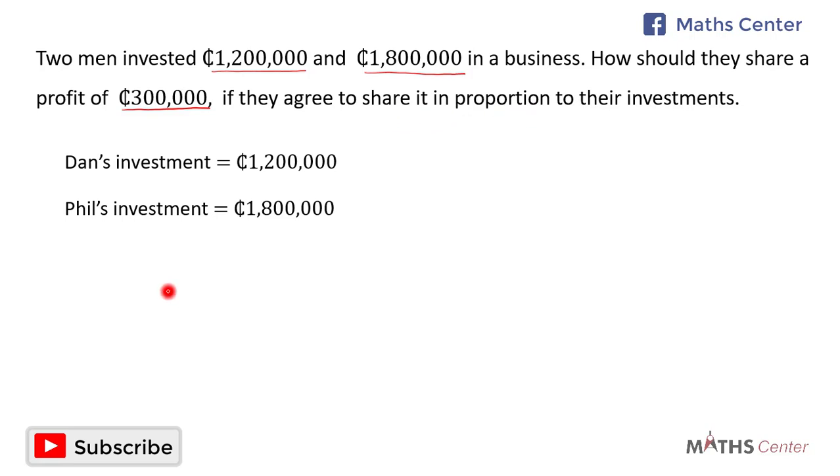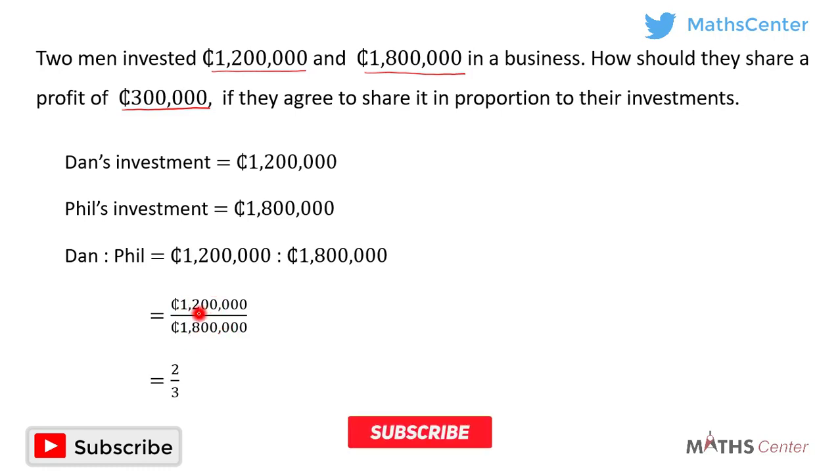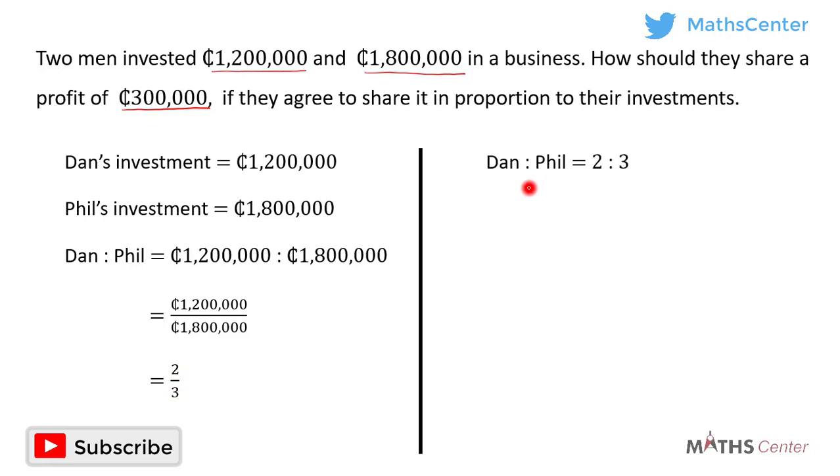So it means that the ratio that they are going to use for the sharing will be Dan's investment to Phil's investment, which is 1.2 million cedis to 1.8 million cedis. 1.2 million cedis to 1.8 million cedis can be written as 1.2 million cedis divided by 1.8 million cedis, which is equal to 2:3. So the ratio of Dan's investment to Phil's investment is equal to 2:3.